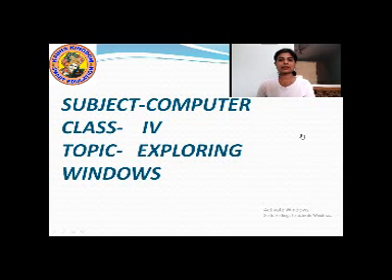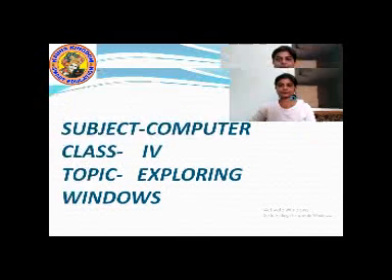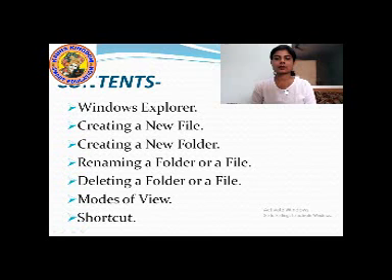Before that, let me tell you the contents of this topic. So, students, in this topic, we will learn about Windows Explorer, how to create a new file, how to create a new folder in a computer, how to rename a folder or a file, how to delete a folder or a file, modes of view and the shortcuts. This is the content of this topic. Now, shall we start with Windows Explorer?